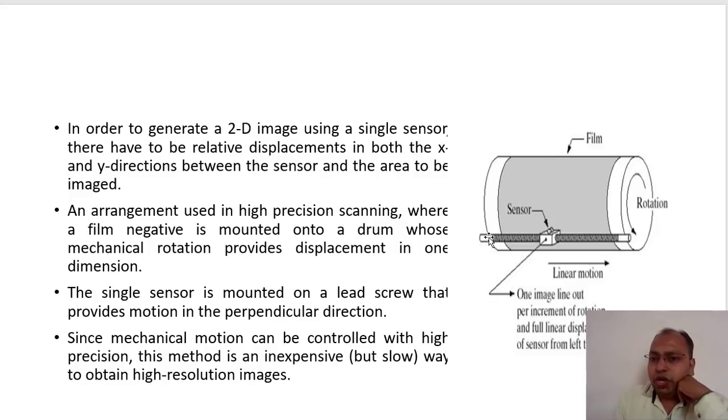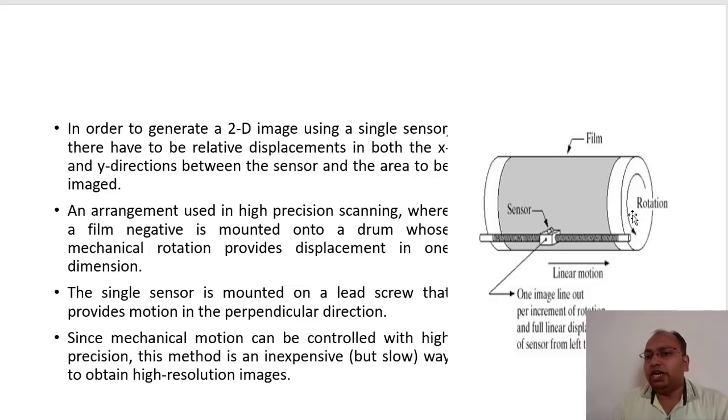So we are going to move our sensor from this end. Let us say this is the start of your first line and this is the end of your first line. To scan this line, I move my sensor from this point to this point, and then I rotate through an angular motion.